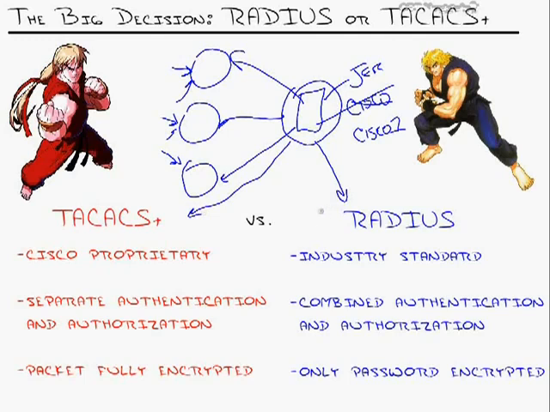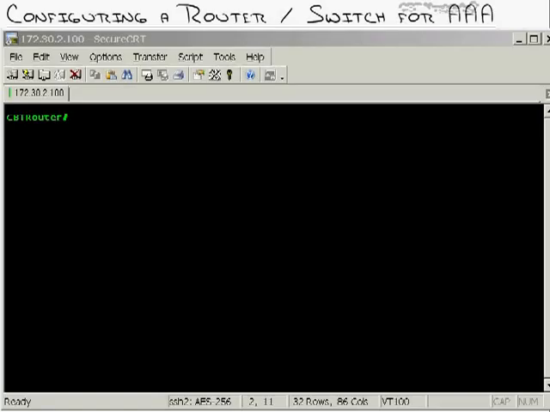There's no reason to buy ACS if you just want to do user and password authentication. If you want to apply all the specific restrictions, that's what it's designed for. Now let's get into how we can configure our routers to support AAA and switches as well. This is across the board.